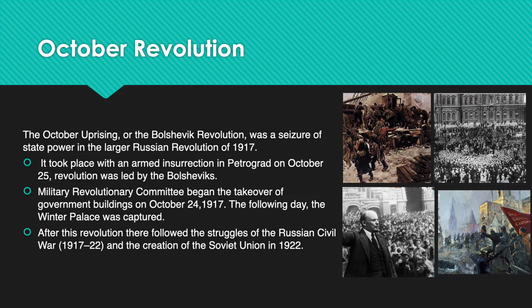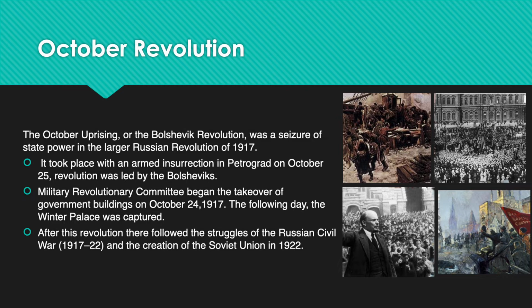October Revolution. The October Uprising, or the Bolshevik Revolution, was a seizure of state power in the Russian Revolution of 1917. The uprising began on 24 October. Sensing trouble, the Prime Minister summoned troops in the city. It took place with an armed insurrection in Petrograd on October 25. The revolution was led by the Bolsheviks.